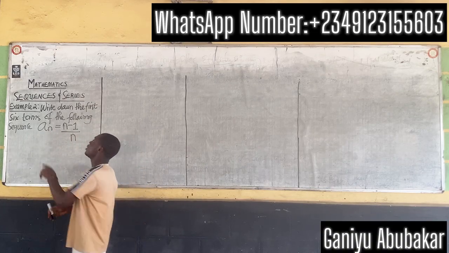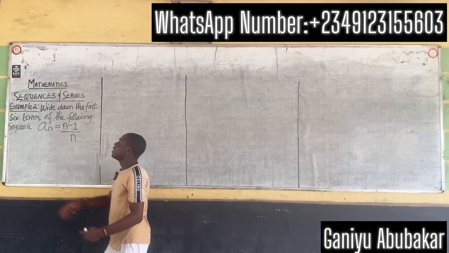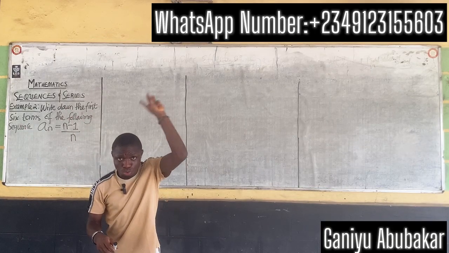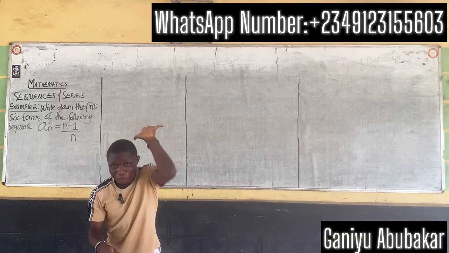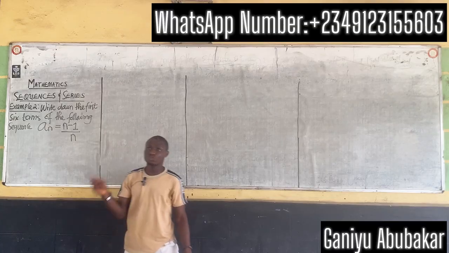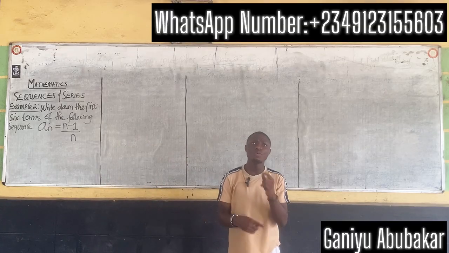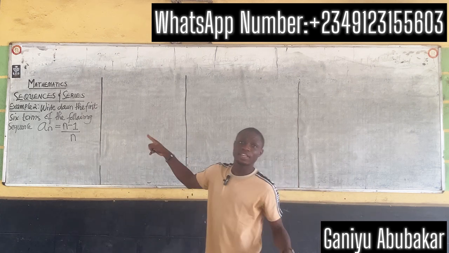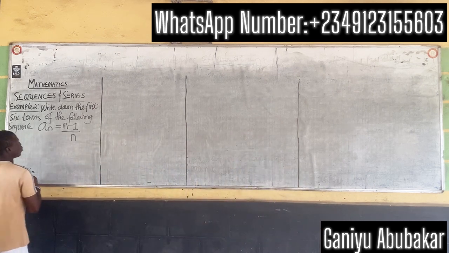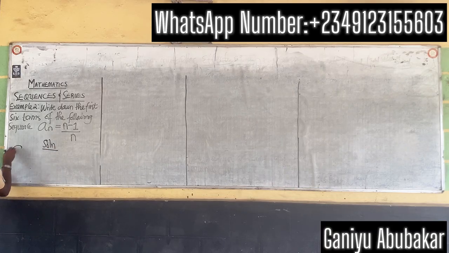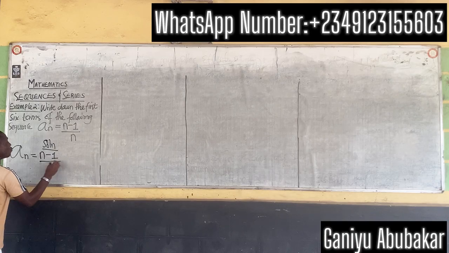Now here's the question. It says write down the first 6 terms. The first 6 terms means n is 1, 2, 3, 4, 5, 6. Anywhere I see n here, I'm putting n as 1, n as 2, n as 3, n as 4, 5, and 6. That's all. Now let's get done. Solution: the formula is given by a_n equals n minus 1 over n.